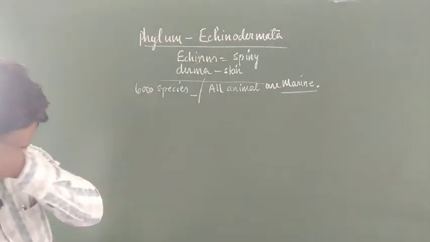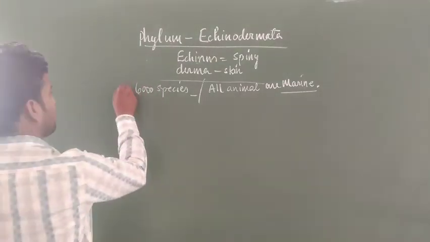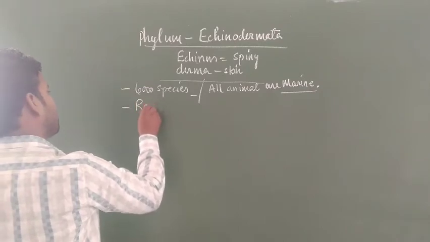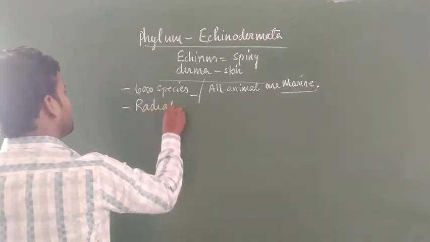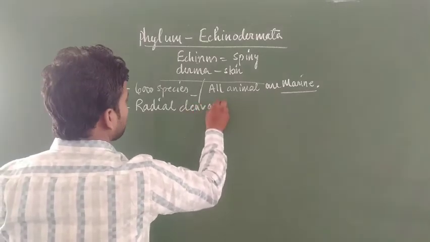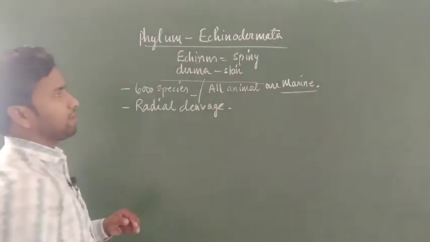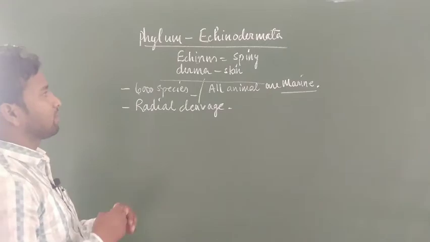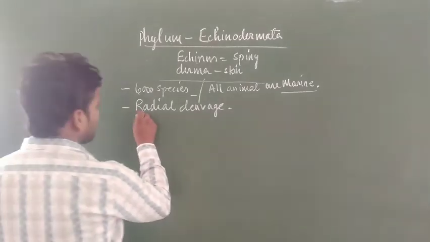They have radial cleavage, a characteristic feature that makes them similar to chordates. What is radial cleavage?